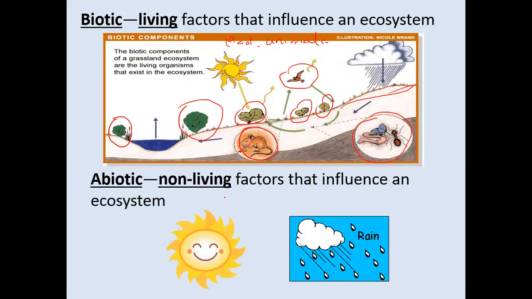Now, the abiotic factors means they're not living factors that influence the ecosystem. An example of that is the sun and the rain, which is rainwater. It could be precipitation, it could be snow, it could be hail. So they are not living things, but they have a great role to play in an ecosystem. For example, the green plants would not be able to make their food if there is no sun as a source of energy for them to make the food.